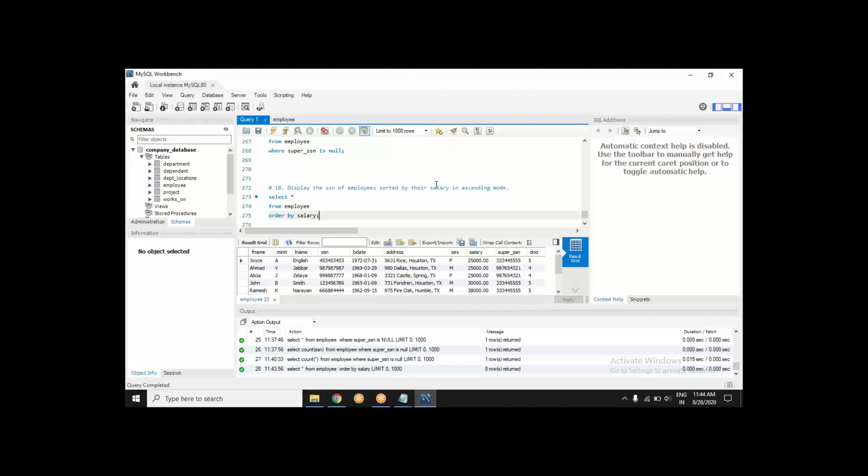What is happening in case of salary is equal? Can you see that? You can see that on my screen, you can see that on your screen. There are 3 people who are having salary 25,000.